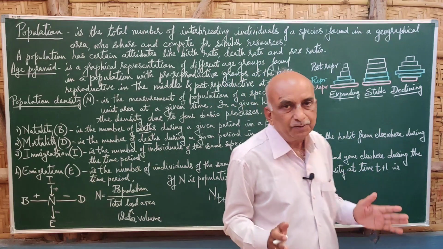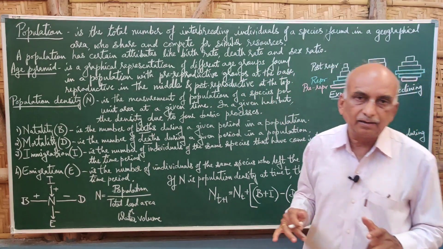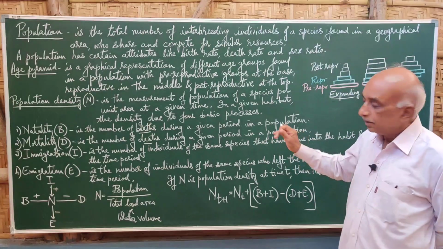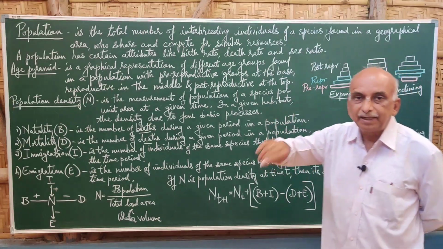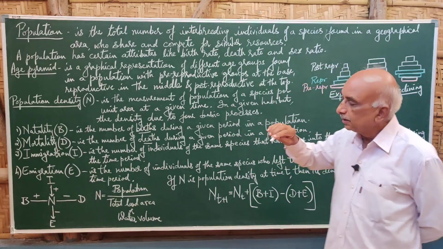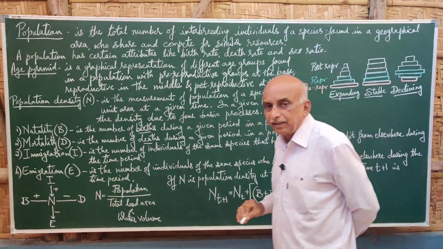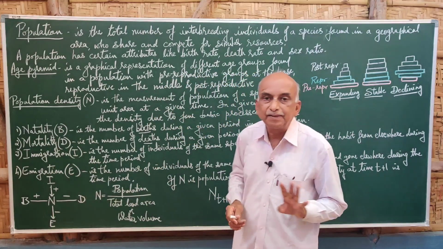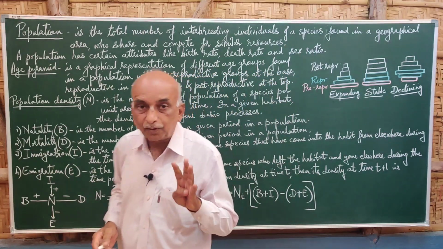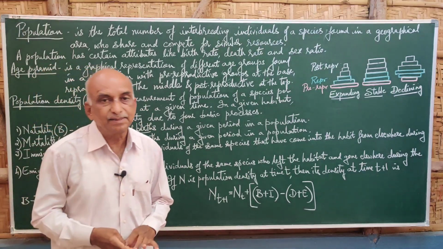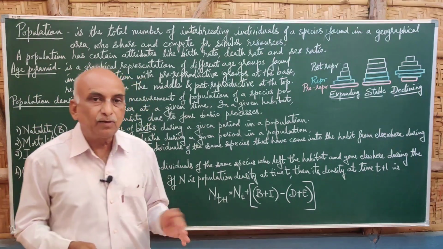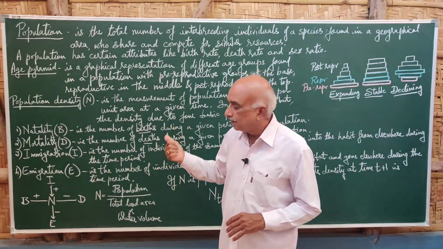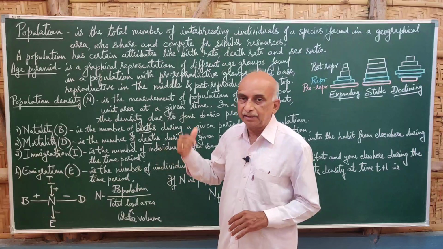So the measurement of the population in a particular area at a given time is called population density. Now in a particular habitat or geographical area, the population density is due to four basic processes. So there are four causes for population density either increasing or decreasing. They are natality, mortality, immigration, and emigration.